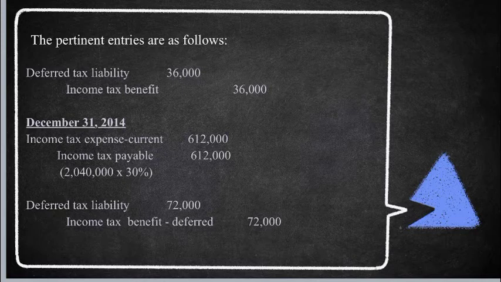Year 2014, income tax expense current debit 612,000 and credit income tax payable 612,000. Nakuha natin to kapag pinag-times natin yung 2,040,000 times 30%. And deferred tax liability debit 72,000 and income tax benefit deferred 72,000.